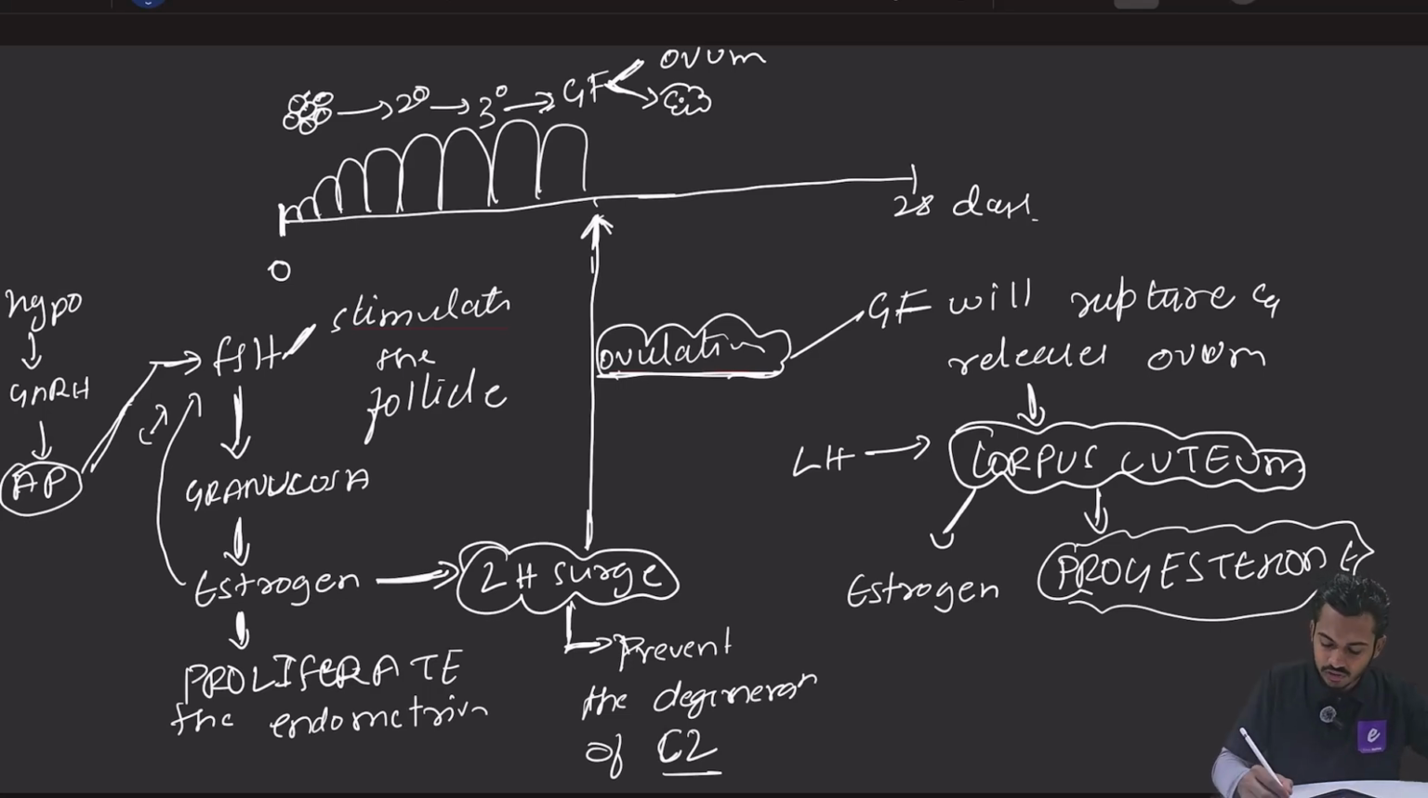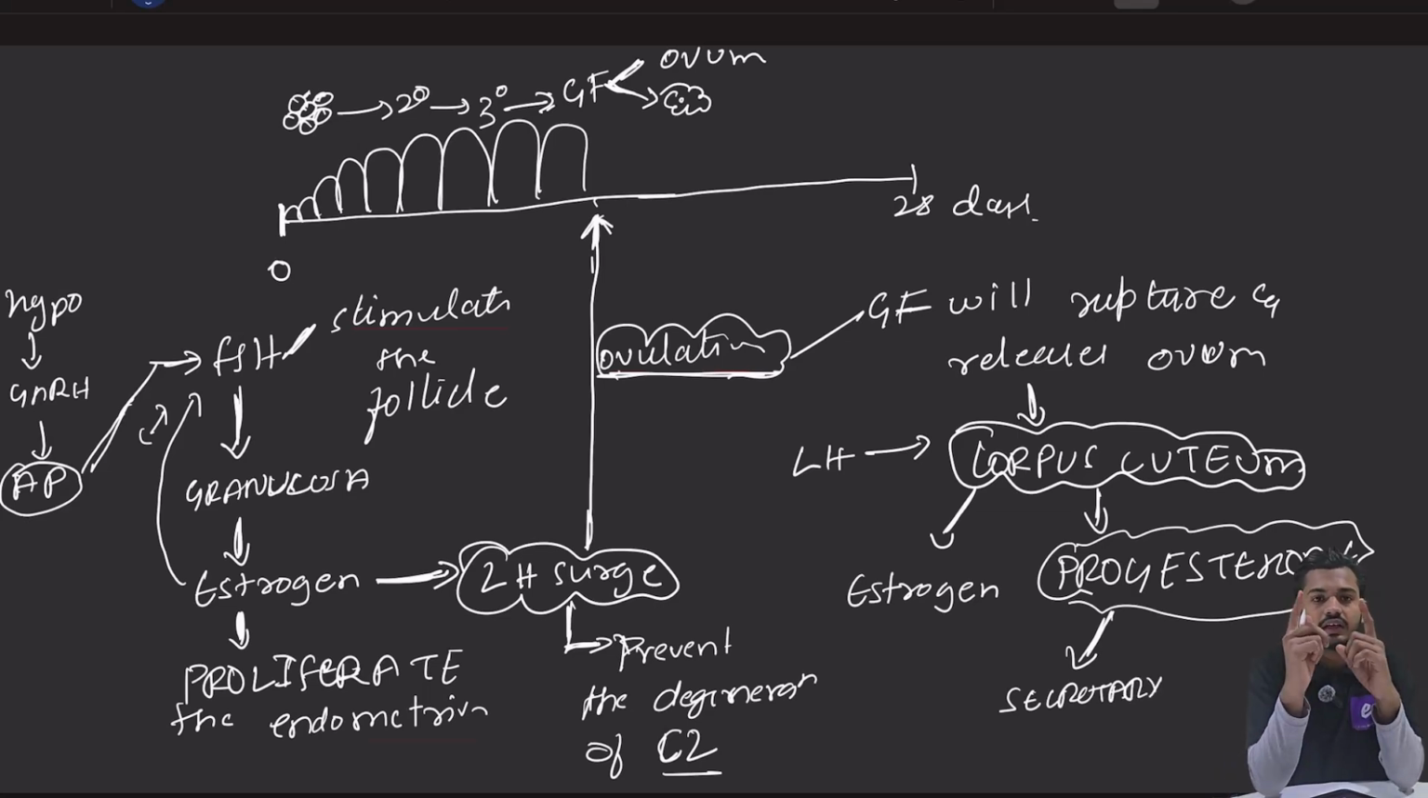Understood? Now this corpus luteum will release two hormones, estrogen and progesterone. Now this progesterone has two important functions. The first function is called as secretory function. What is this secretory function? See, estrogen will bring proliferation of endometrium, यानी कि एस्ट्रोजन क्या करेगा? It will increase the thickness of endometrium.